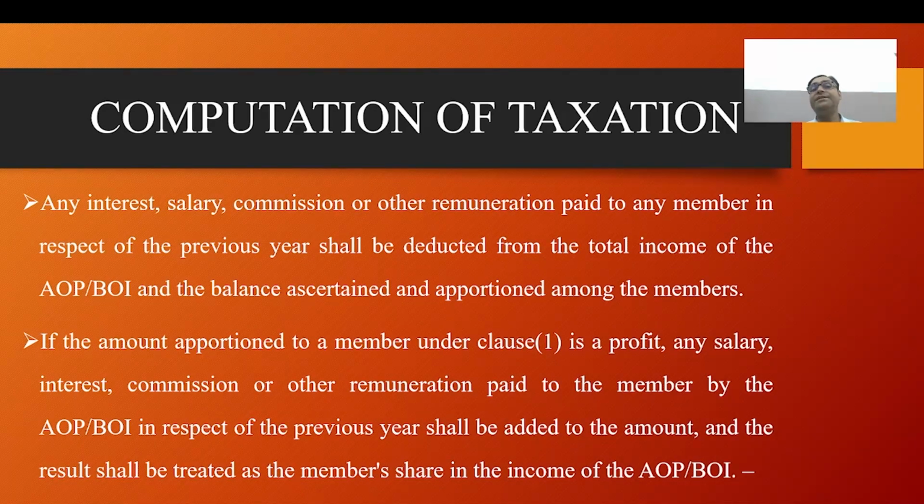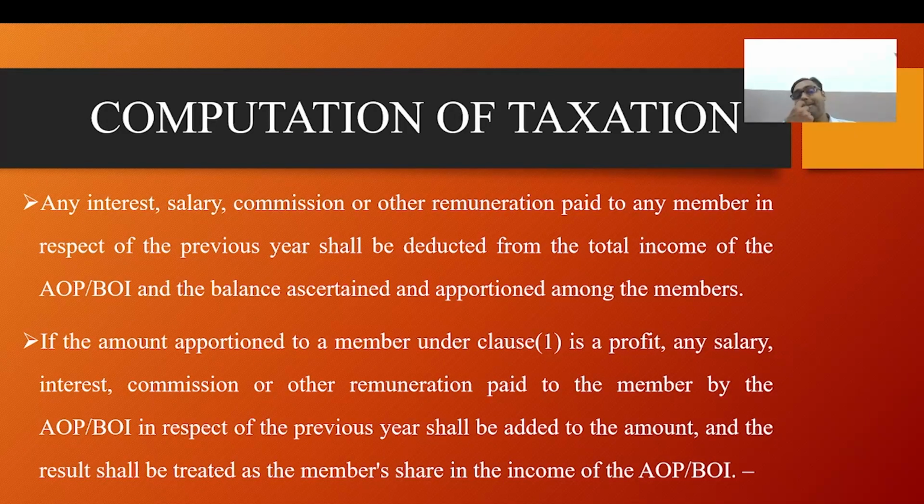The individual shares of members of the AOP and BOI shall be deemed to be indeterminate if such shares in relation to the whole or any part of income are indeterminate on the date of formation of the AOP and BOI.